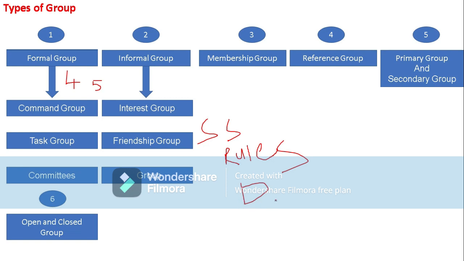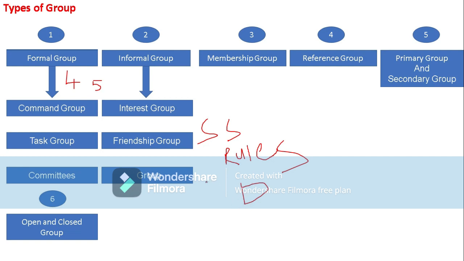As I said before, under the production manager, 20 people will be divided into 4 groups, and each group will be assigned a particular job. So formal groups not only consist of relations and rules, they are also based on division of work.